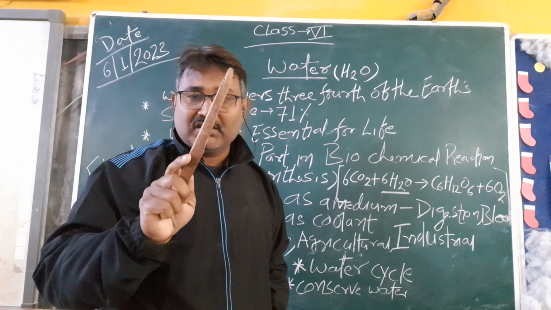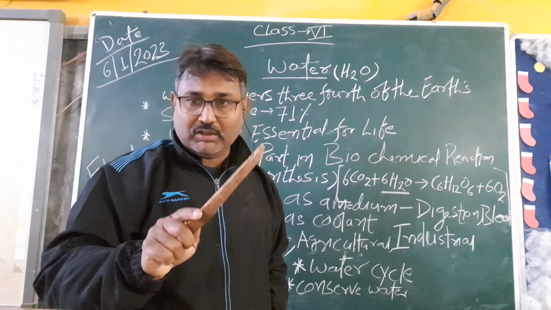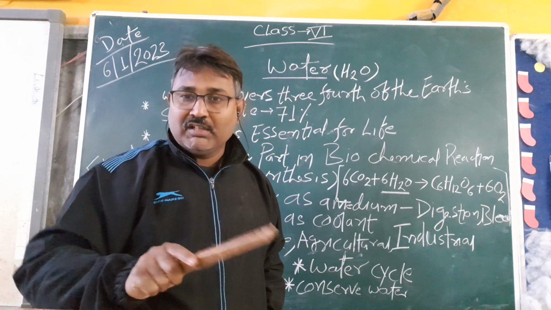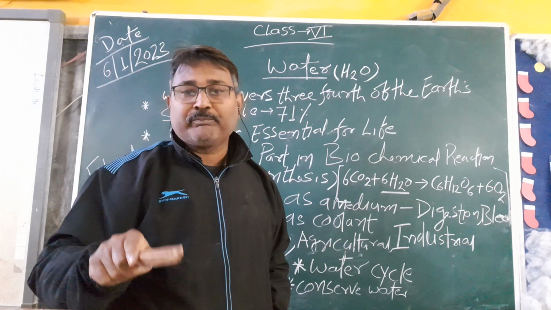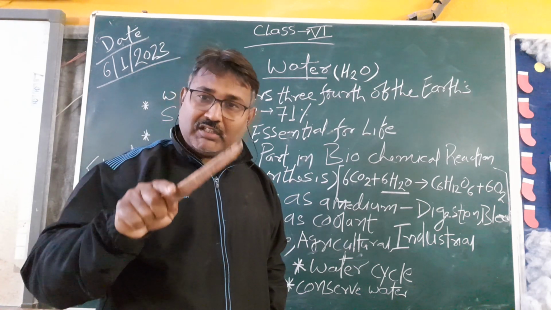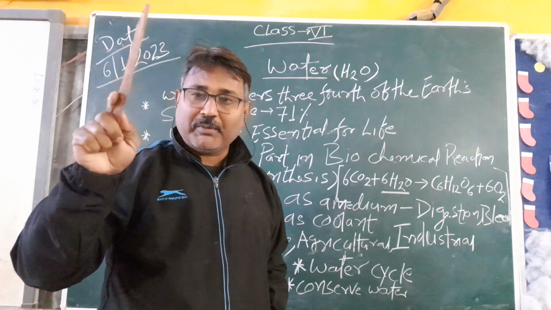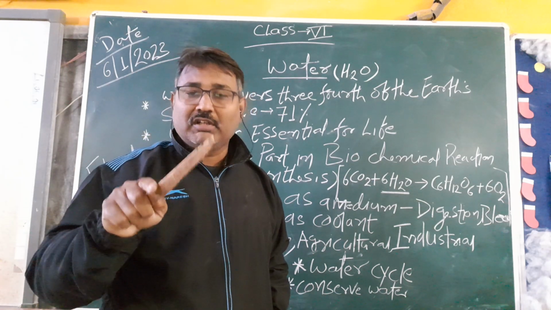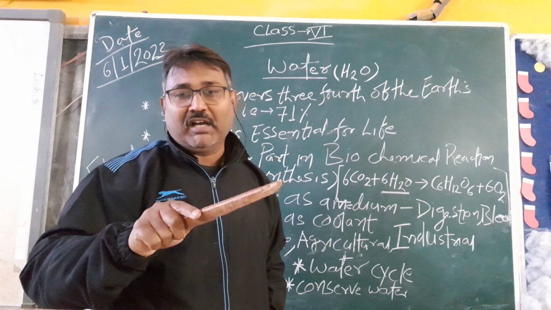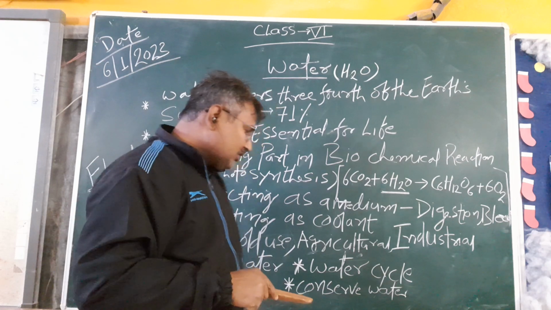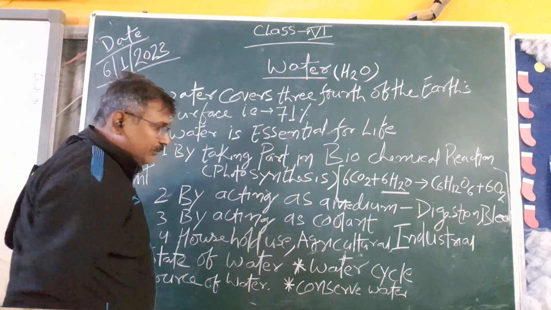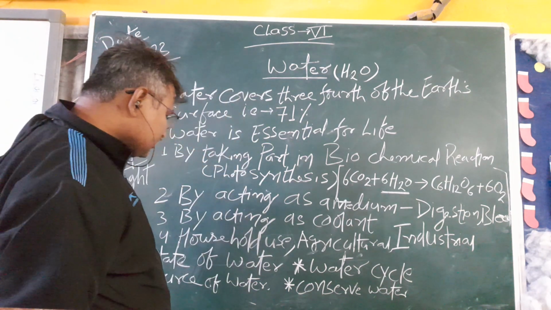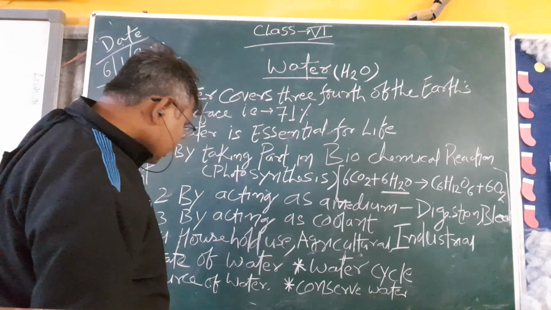Increase in temperature, solid converts into liquid, liquid converts into gas. Decrease in temperature, vapor converts into the liquid form, liquid converts into the ice or solid form. So these are the important things. Now the state of water is clear. Sources of water.